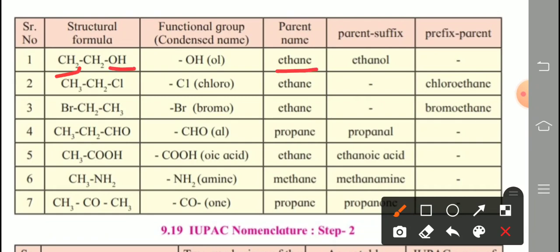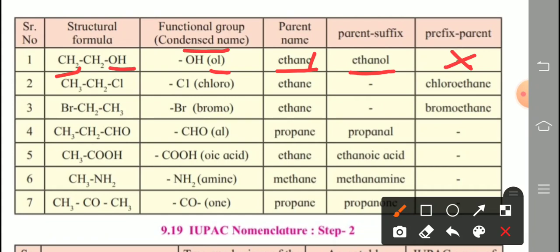The condensed name used for this functional group is OL. From the name ethane, E is replaced by OL. So the suffix is OL, and we get ethanol. No prefix, since prefix means numbers. Only 2 carbon atoms are present, so no need of numbering.